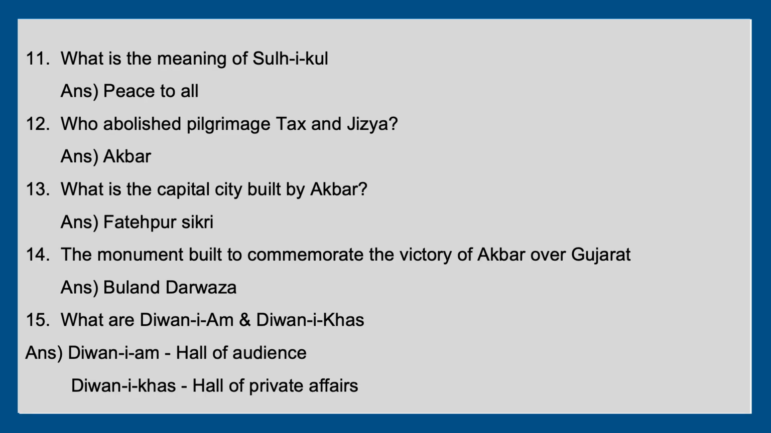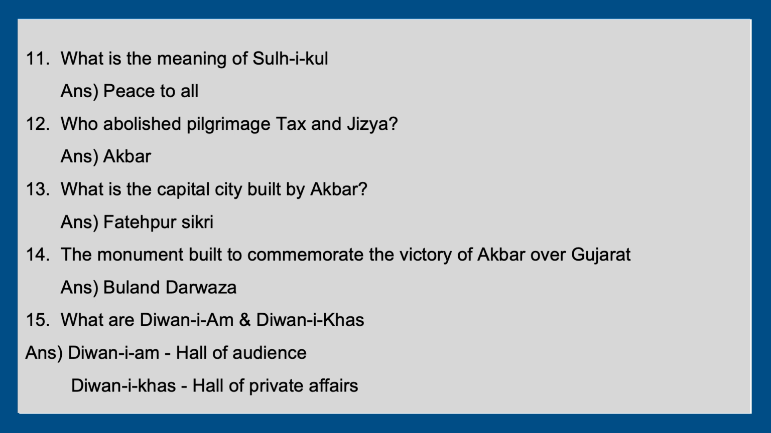11th question. What is the meaning of Sulh-i-Kul, which means peace to all? And Akbar is the ruler who abolished pilgrimage tax and jizya tax. The capital city built by Akbar is known as Fatehpur Sikri. Buland Darwaza was a monument built to commemorate the victory of Akbar over Gujarat. Now there are two different terms, Diwan-i-Aam and Diwan-i-Khas.